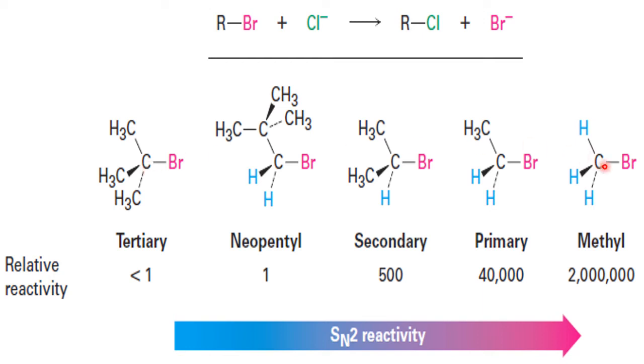Please see methyl bromide. Around the carbon, 3 hydrogen atoms are there, which are small in size. Please imagine the 3D structure of methyl bromide: around the carbon, 3 small hydrogen atoms, so a lot of space is available around the carbon. Because of this, the nucleophile will come and attack the carbon.